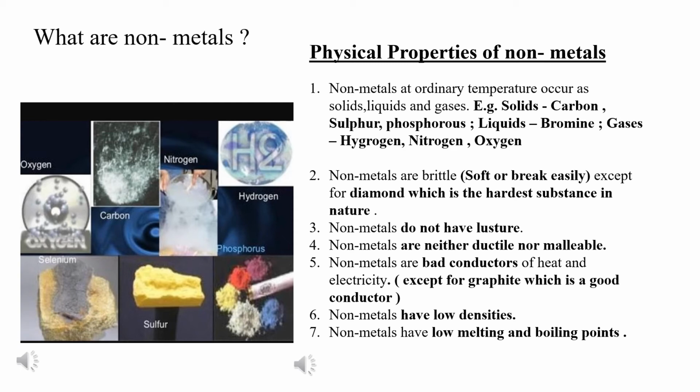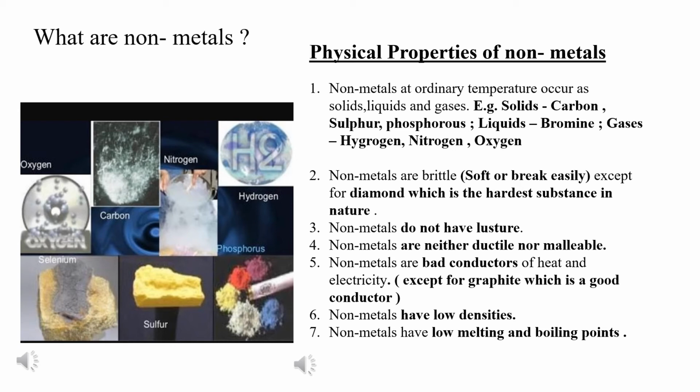Okay. Non-metals are brittle. Brittle means they break easily. So they are soft or break easily except for diamond, which is the hardest substance in nature. Remember, diamond is a non-metal, but it is the hardest substance present in nature. Remember this. Non-metals do not have luster. Non-metals are neither ductile nor malleable. This we have learned in the earlier page, on the earlier slide.